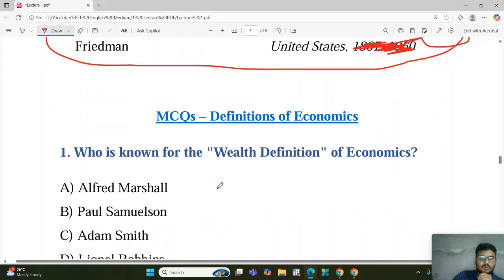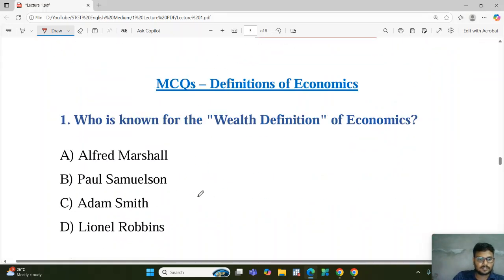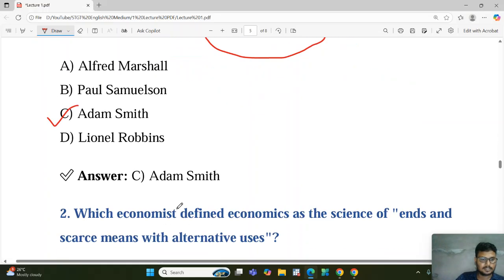Now some MCQs we can solve. So first one, just try to solve. I will show you the answer also, but first you try whether you are able to solve or not. So who is known for the wealth definition? Who has given the wealth definition? The definition is given by Adam Smith. This is the answer, Adam Smith.